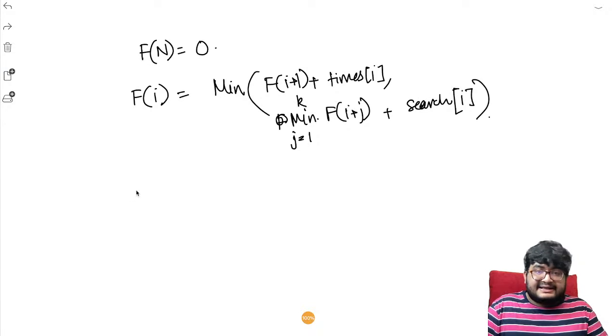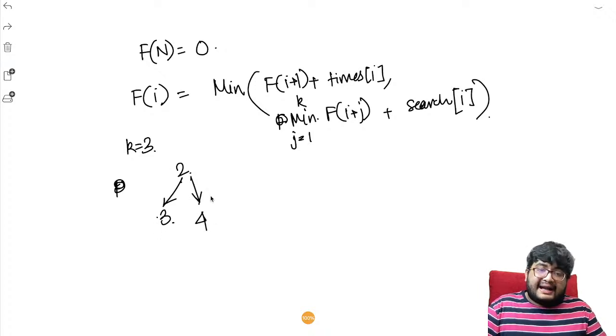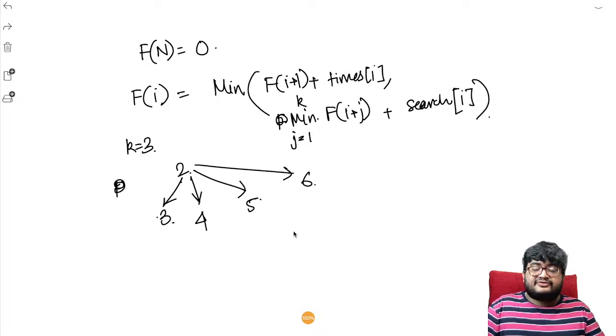For example, let's say at index 2, let's say k equals 3, right? At index 2, geek decides to search for it. So next from 2, he has done 2 already. He can either go to 3 and from 3 decide the best path, or go to 4 and decide the best path, or go to 5, or go to 6 and decide the best path from there.